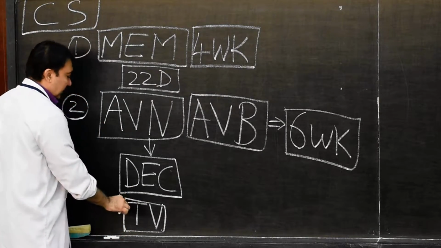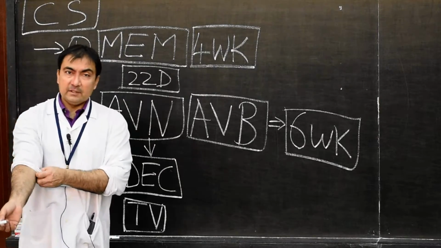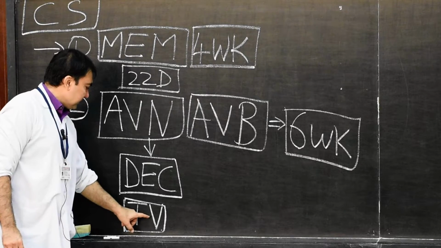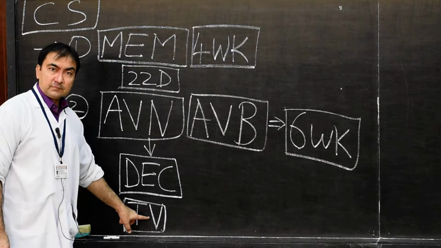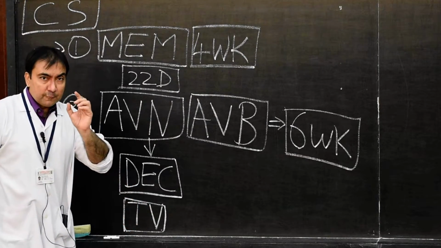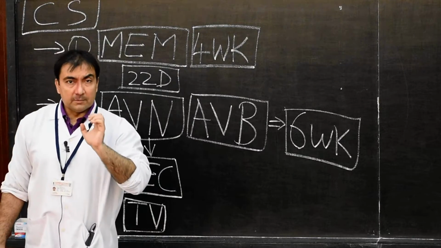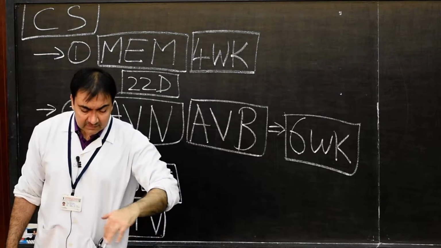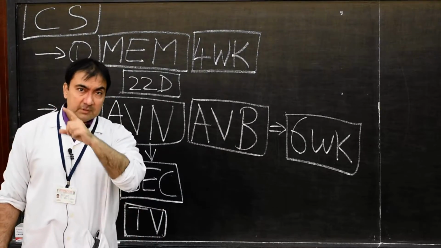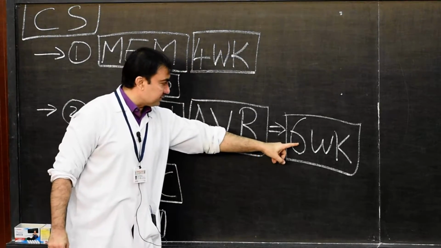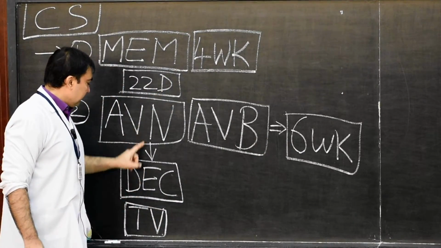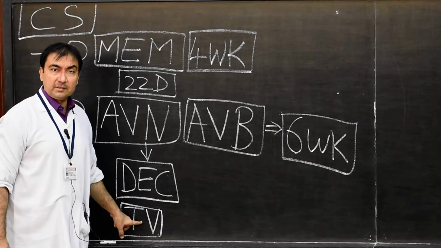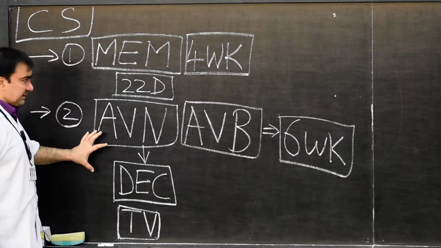So the AV node will develop from the dorsal endocardial cushion of the right atrioventricular valve. This is the first node to develop within the conducting system, the AV node and then the AV bundle. Both the structures will develop in the 6th week. Here we finish our second point.